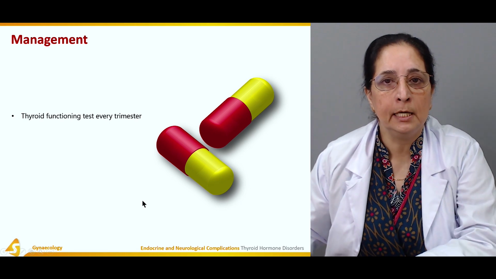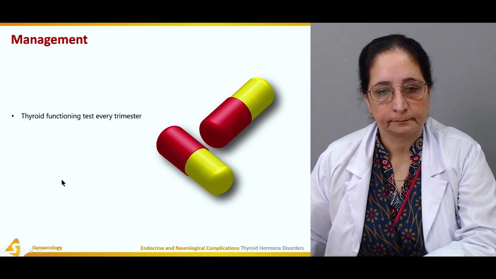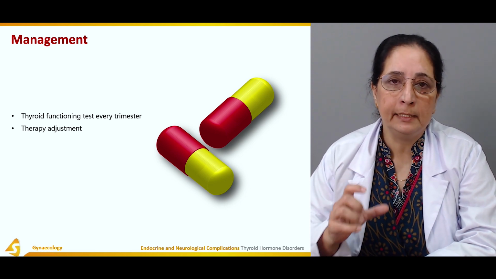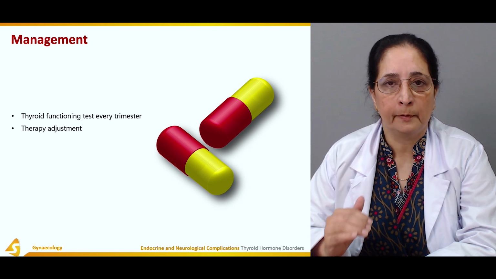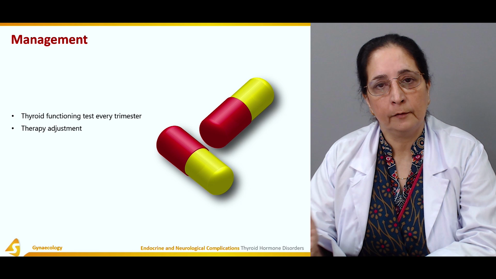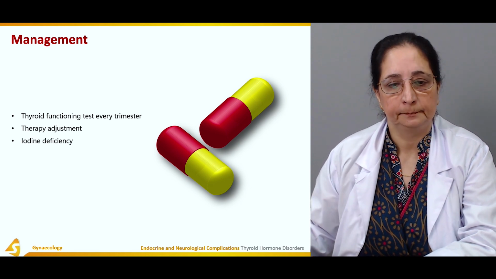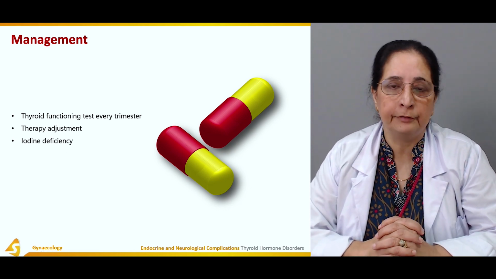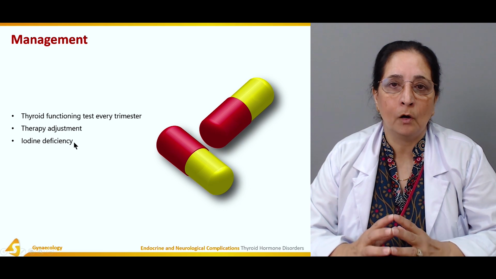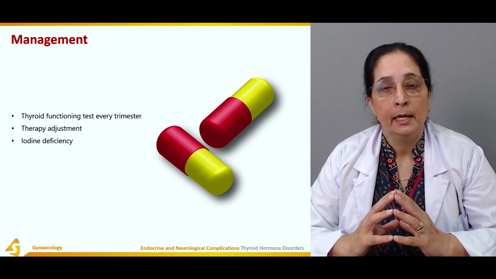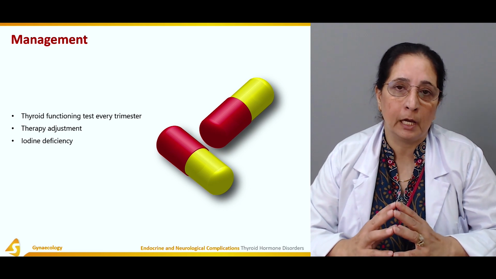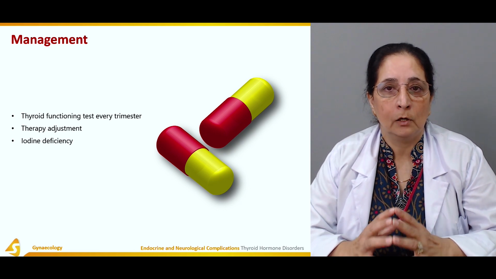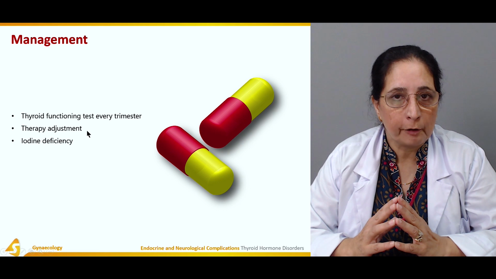So TSH is the indicator of thyroid level. Then therapy should be adjusted. The levels should be within the normal range for the proper growth of the baby and the fetus. Iodine deficiency can also lead to thyroid hormone deficiency. Iodine is required for the production of thyroid hormone. So if there is deficiency of iodine, it also can lead to hypothyroidism.